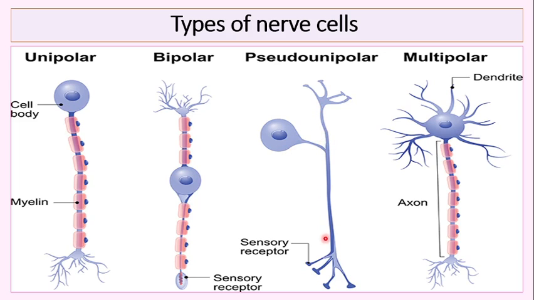Pseudo-unipolar nerve is the structure in which the axon is almost single but has a short branch which keeps the cyton slightly away from the center, and hence it is called a pseudo-unipolar nerve. Multipolar nerve: its structure is more or less similar to the unipolar, but the most important difference is that the cyton has multiple dendrites and even the axon has telodendrites, so multiple poles are there, hence it is called a multipolar neuron.